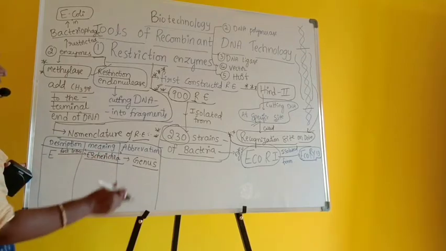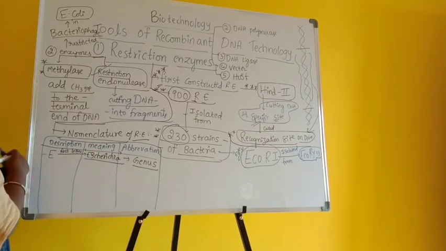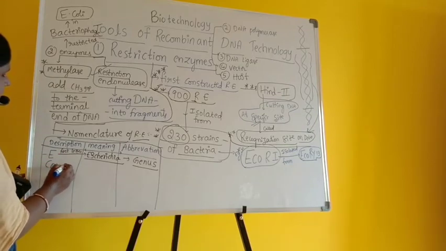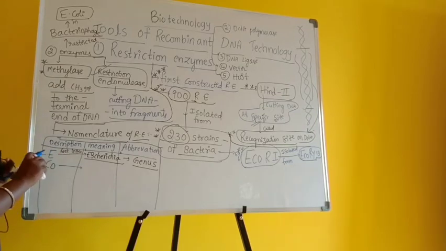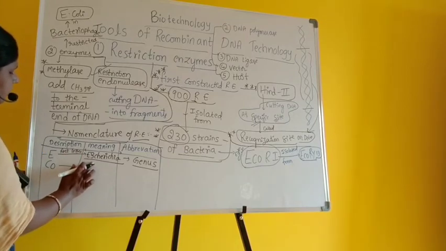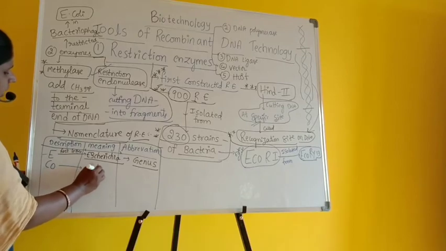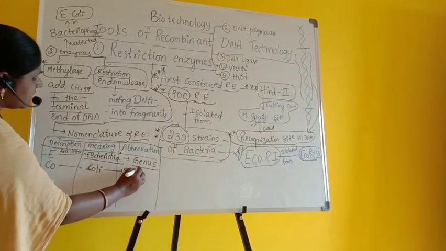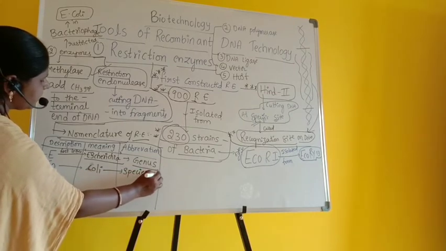The genus name. Next is co. The second letter co refers to coli, so C should be capital. Coli is nothing but the species name; the second letter indicates the species name.